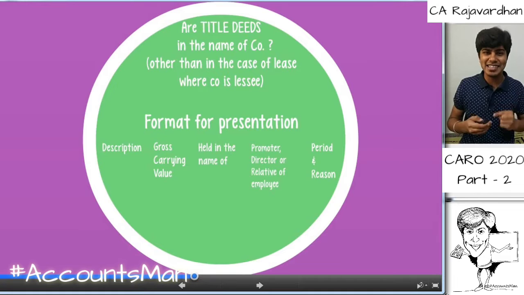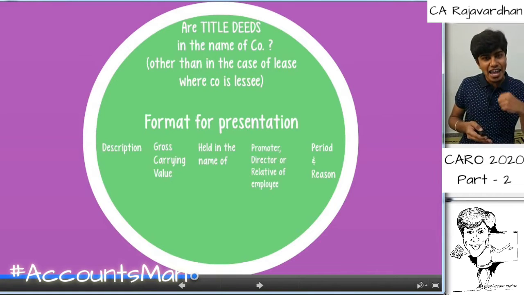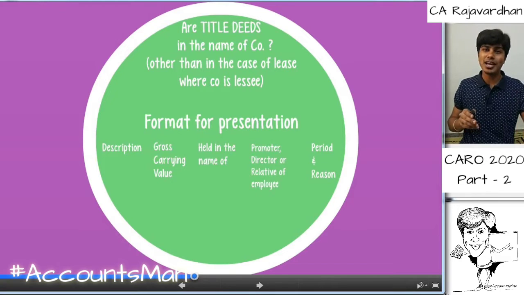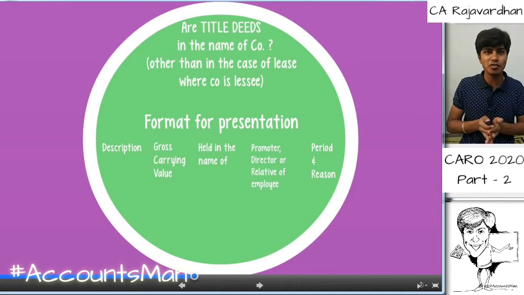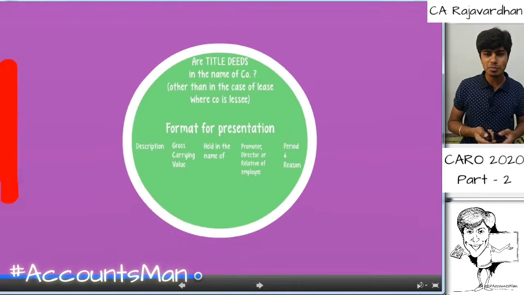Under the Ind AS era, Ind AS 116, which is in line with IFRS, if I have taken the asset on operating lease, meaning I don't have an intention to take the asset at the end of its useful life, I would still have to record the asset in my books of accounts, called the right to use asset. This is something very cool in Ind AS 116, and not much detail is required in this part of the discussion. Just remember what I told you, and we can quickly move on to the next phase.